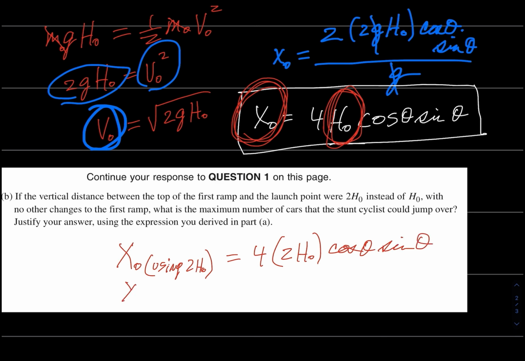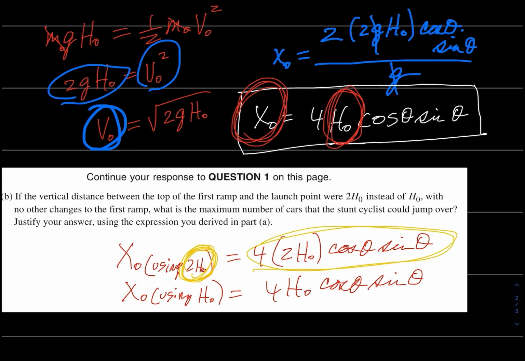And the original x sub naught using h sub naught was 4 h sub naught cosine theta sine theta. So if we double the height, we're going to double the horizontal distance, because this is the horizontal distance. So if he jumped over 6 cars before, he'll jump over 12 cars this time.